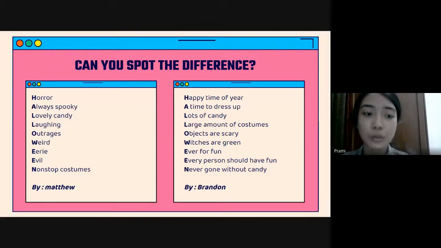And the two poems have similarities in the characteristics of the acrostic poem: the word is usually spelled vertically down, and you can see the theme of the poem in the first word of every line. Can you see the theme is Halloween? Okay, next slide.